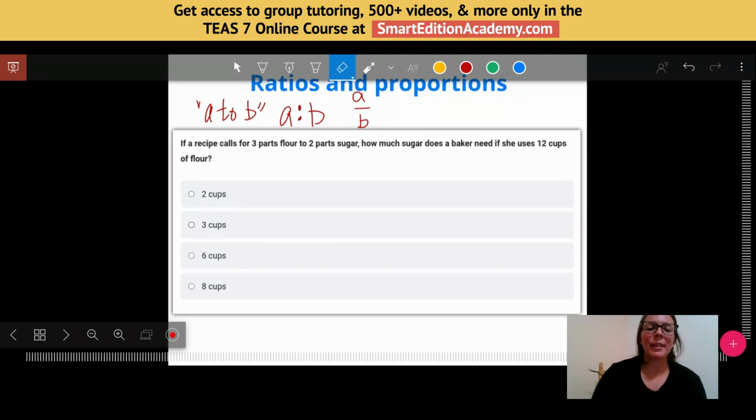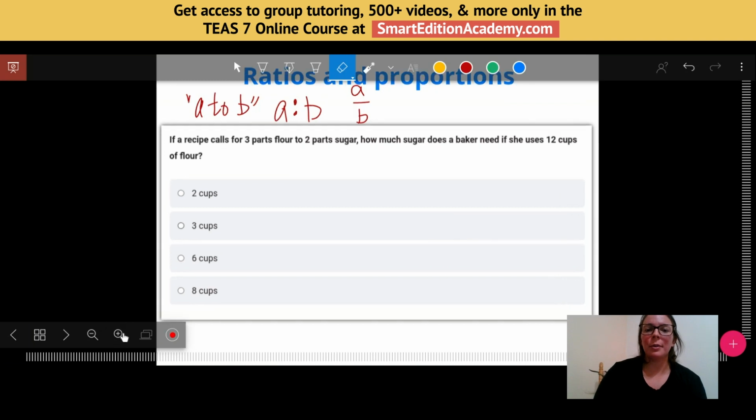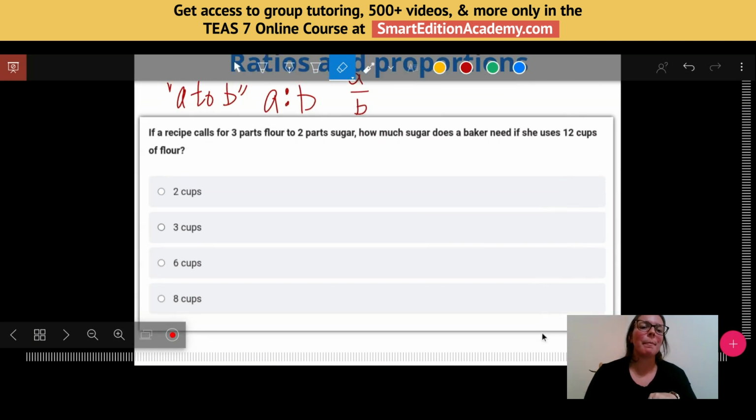So let's zoom in here and try a little word problem using ratios and proportions. If a recipe calls for 3 parts flour to 2 parts sugar, how much sugar does a baker need if she uses 12 cups of flour? Pretty relevant if you like to bake, especially these days around the holidays. You may need to do a problem like this, and you might not think about it too much in your kitchen, but I just want to break down how we could do this regardless of what the numbers were and what we're talking about, flour and sugar, or anything else.